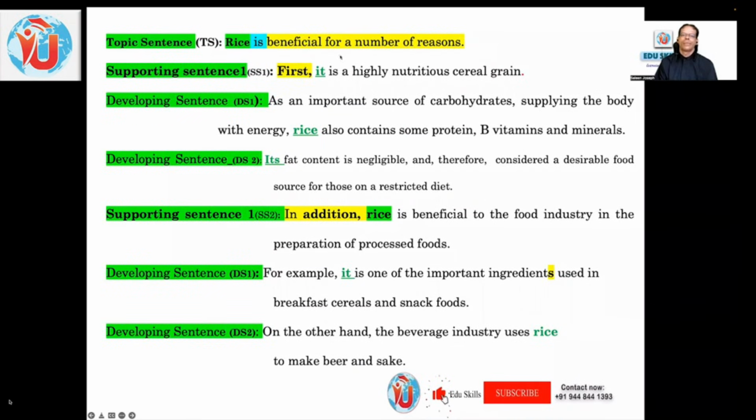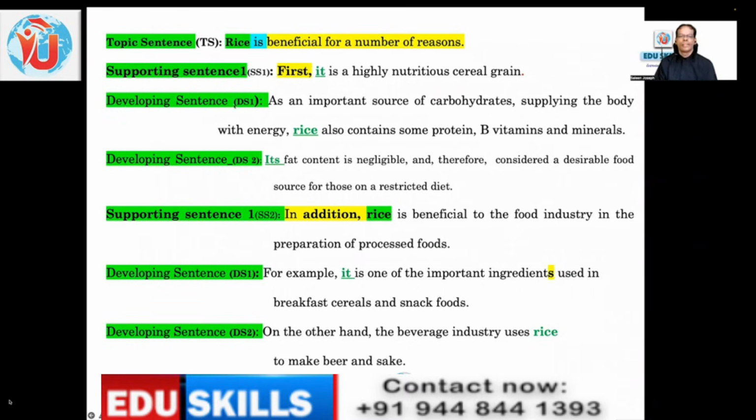So the topic sentence: rice is beneficial for a number of reasons. Supporting sentence 1: first, it is a highly nutritious cereal grain. Then the developing sentence, as an important source of carbohydrates, illustrates what the nutritious aspects are. That's what I said, illustration or evidence is given. Carbohydrates supply the body with energy. Rice also contains some protein, B vitamins and minerals.